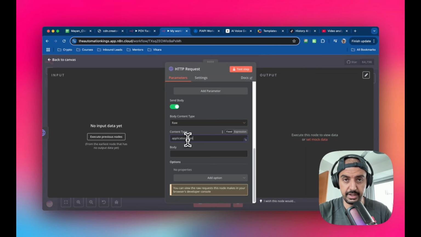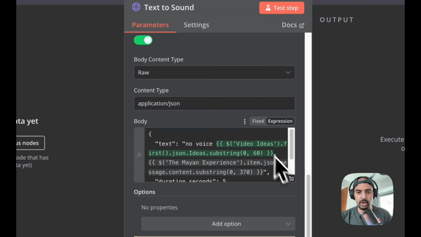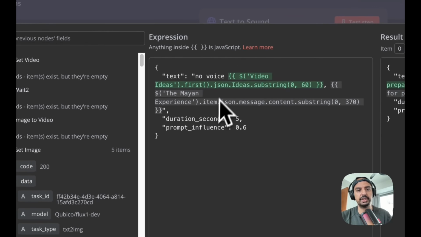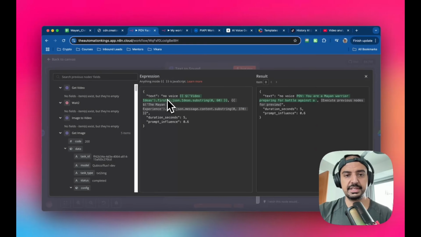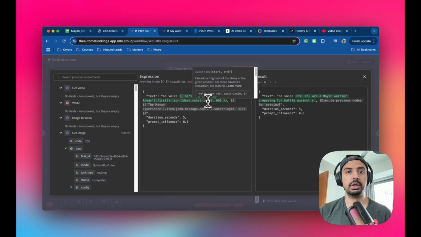Remember, it has to be exactly how you see it. Make sure there are no typos and that it's case sensitive. And we're going to copy this script here. Now it's the same, but now we're going to use the video ideas, first JSON ideas substring. What that means is we're going to basically make it smaller.